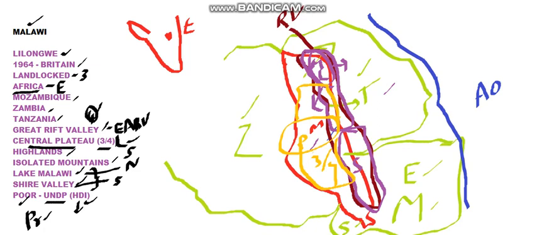Both the highlands and isolated mountains are on the south side of Malawi. Here we have these mountains on the south side, and here we have highlands. Both highlands and mountains occupy the southern part of Malawi, the Central Plateau occupies the central part, and the Great Rift Valley occupies the eastern part. This Great Rift Valley has a lake named Lake Malawi and a valley named Shire Valley. So these are all the four important landscapes inside Malawi.